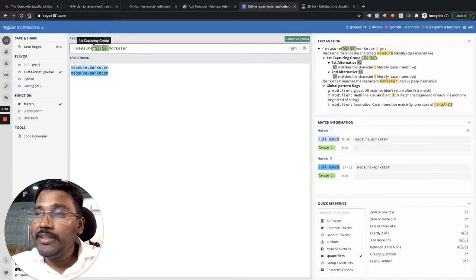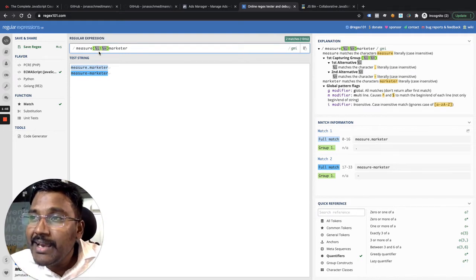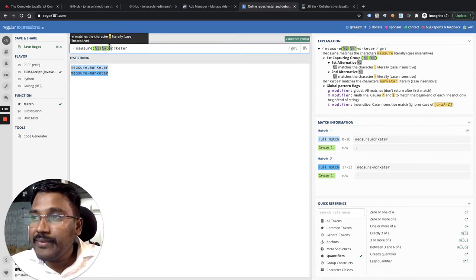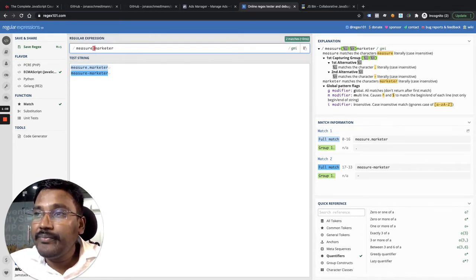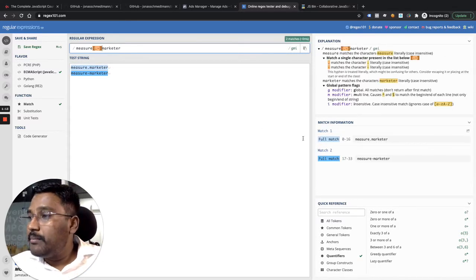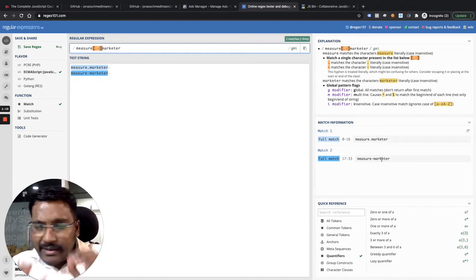Still it will match. Now, when I write this, I put them in parentheses. And whatever you put in parentheses is called a capture group. Why it is called a capture group, just see, I'll remove it here. I'll put it like this. It is still matching. But you see, it says full match, which is only measure marketer. You see, measure marketer, it is exactly the full match.